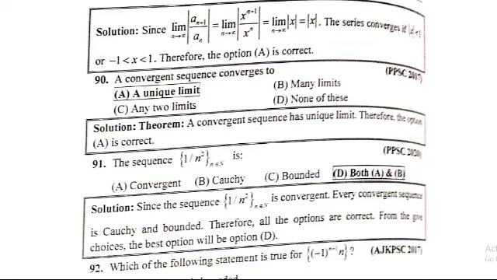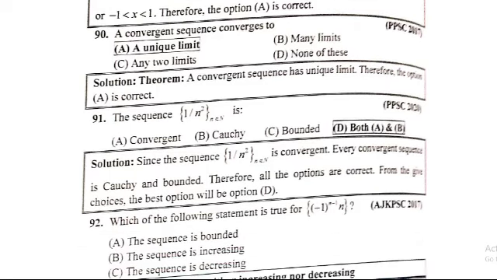Since the sequence 1 divided by n square, n belonging to natural numbers, is convergent, every convergent sequence is Cauchy and bounded. Therefore all options are correct from the given choices. So the best solution is option D.